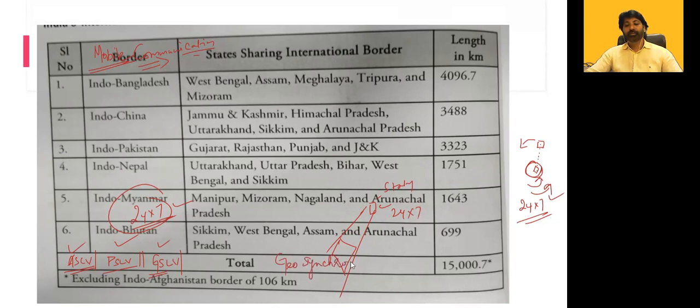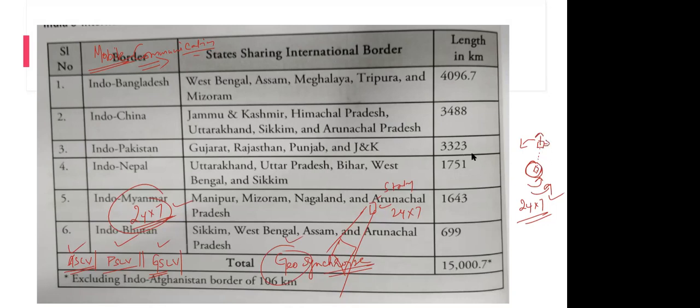Geosynchronous means I am synchronizing that particular satellite with geo, that means with Earth. So these mobile communication satellites that we are launching will rotate exactly at the same speed as the Earth. That is possible only when I keep the satellite at a particular height, not everywhere.